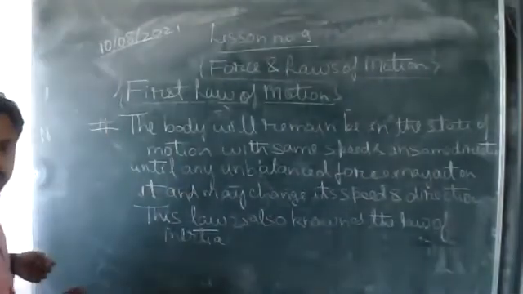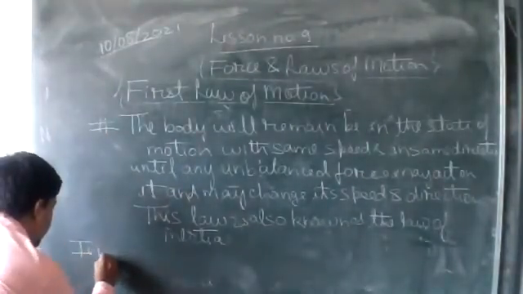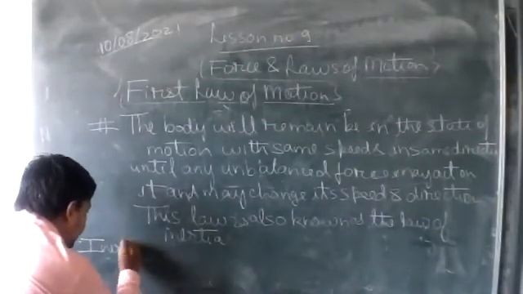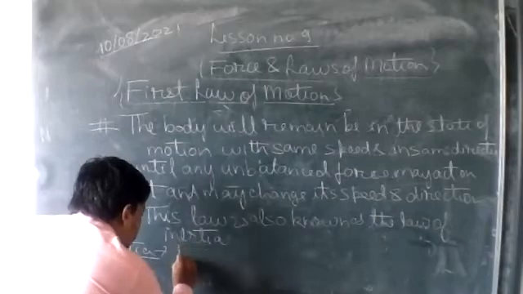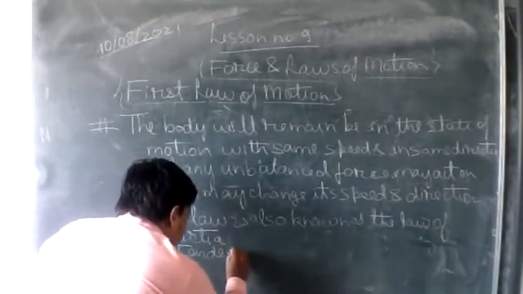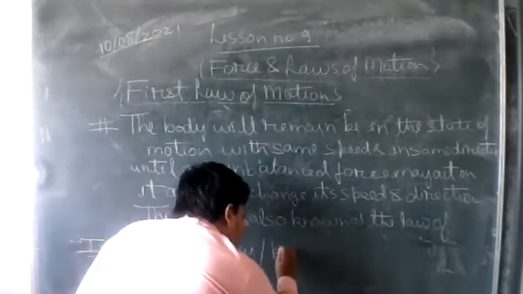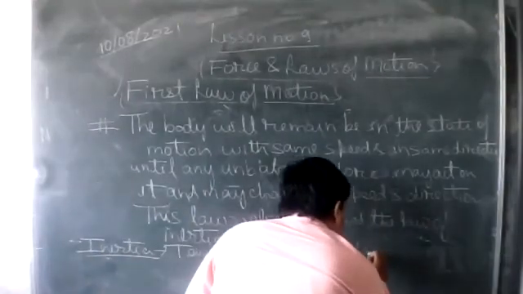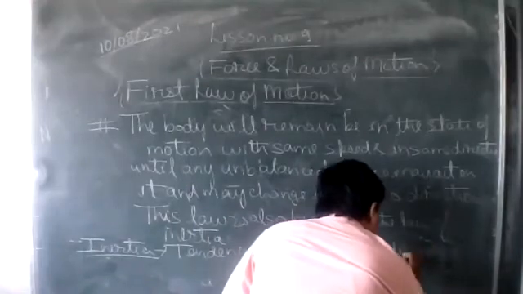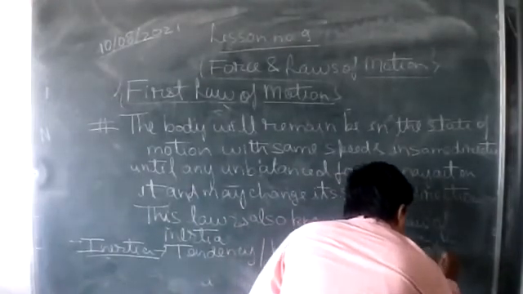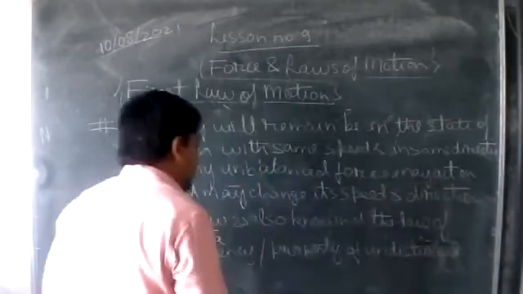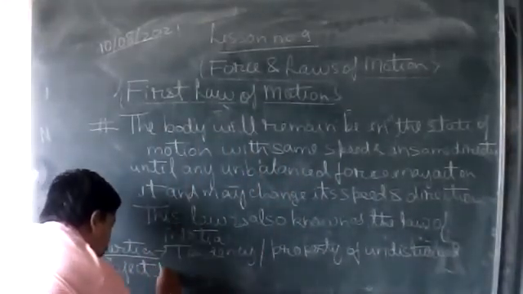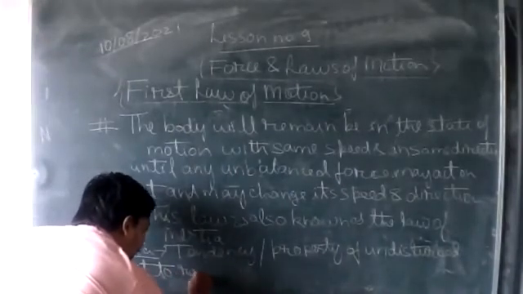Inertia is the tendency or property of an undisturbed object to remain at rest.